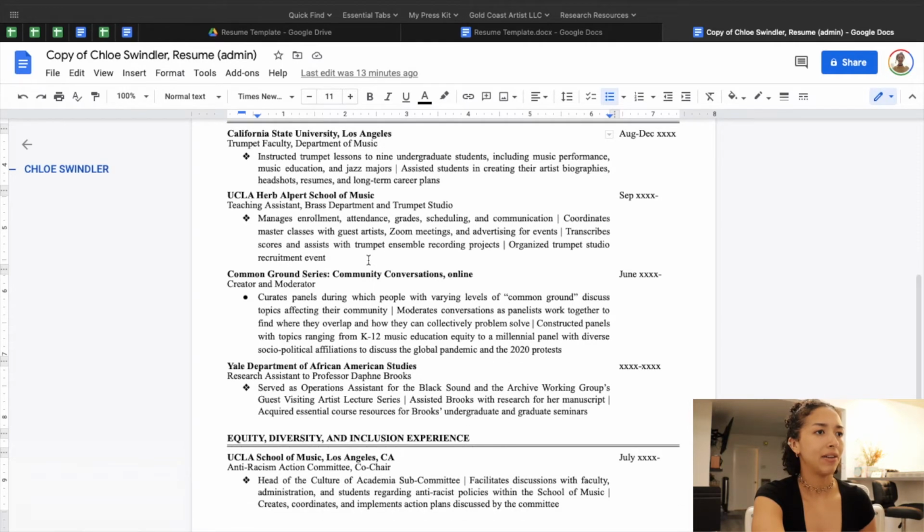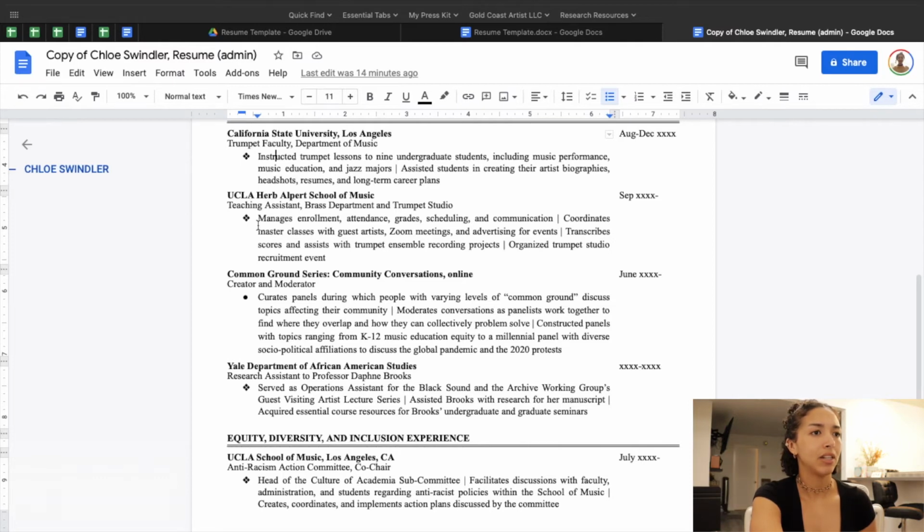Then I have in another category, a job that I'm still working right now. So some people might choose to put a position that they're still working at the top here, but working at a university in a faculty position was more important for me to put at the top, so I've put that up here.